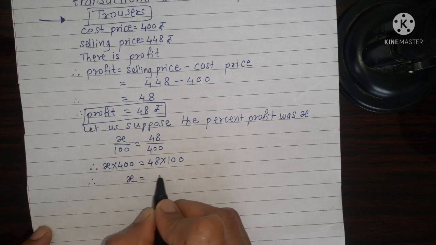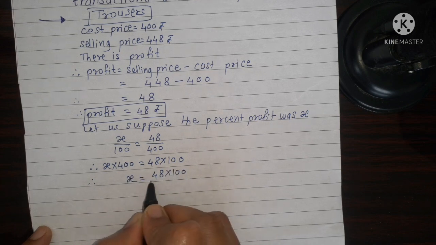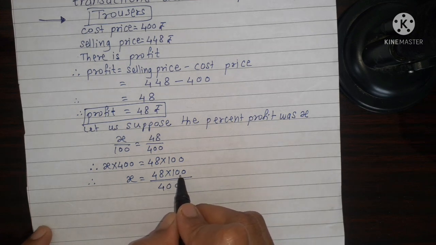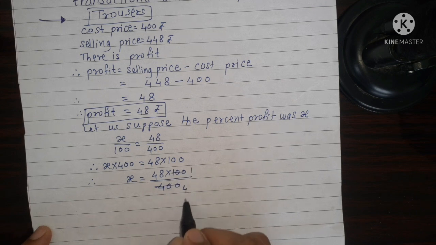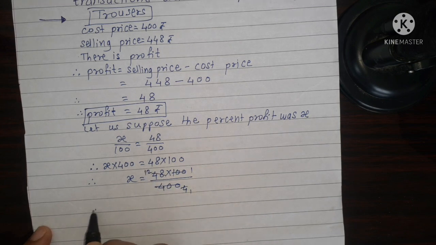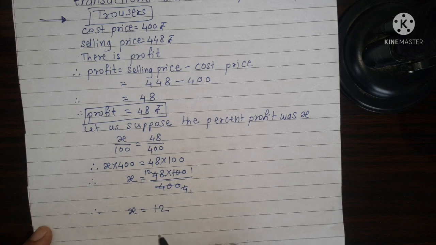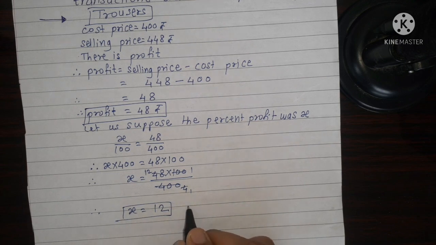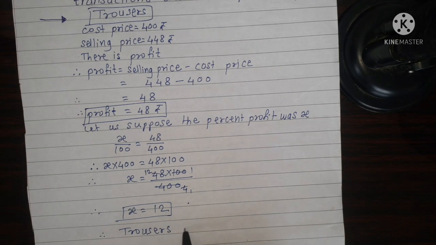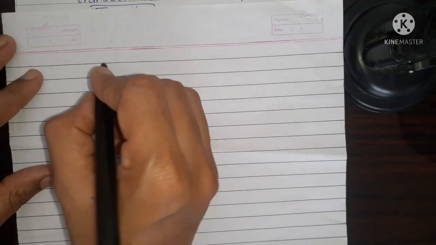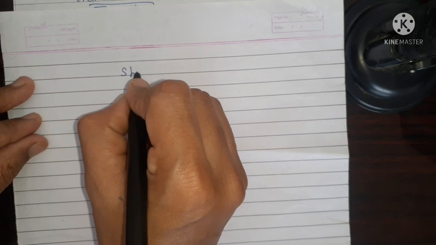Therefore, X is equal 48 multiply 100 upon 400. We can divide 100 to 400 and then again we can divide 4 to 48. Here answer of division is 12. X is equal 12. That means trousers profit is 12%.